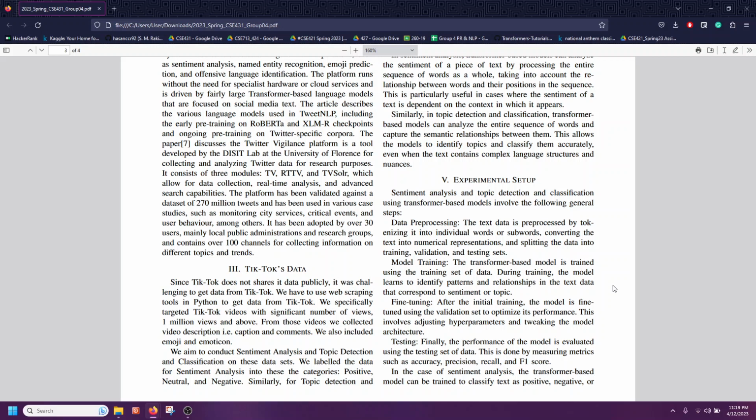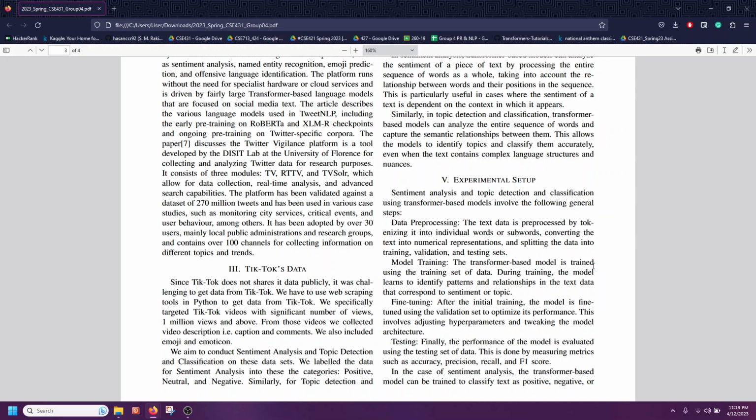Now I'm going to talk about the experimental setup. Sentiment analysis and topic detection and classification using transformer-based models involve the following general steps. Number one, data pre-processing. The text data is processed by tokenizing it into individual words or subwords, converting the text into numerical representations, and splitting the data into training, validation, and testing sets.